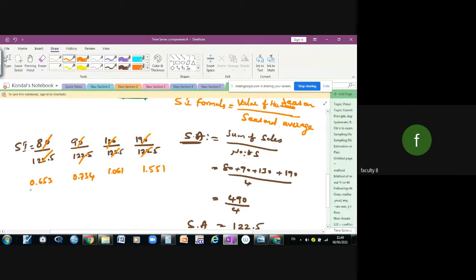So these are the seasonal indices. For the first season, January to March, the seasonal index is 0.653. For the second season, the index value is 0.734. For the third season, the seasonal index is 1.061. For the fourth season, the seasonal index is 1.551. Have you understood?